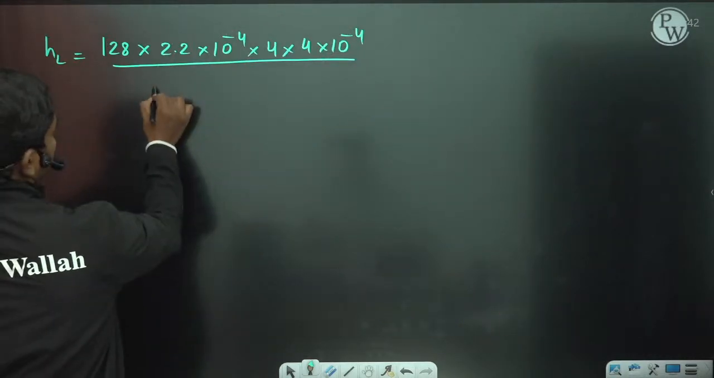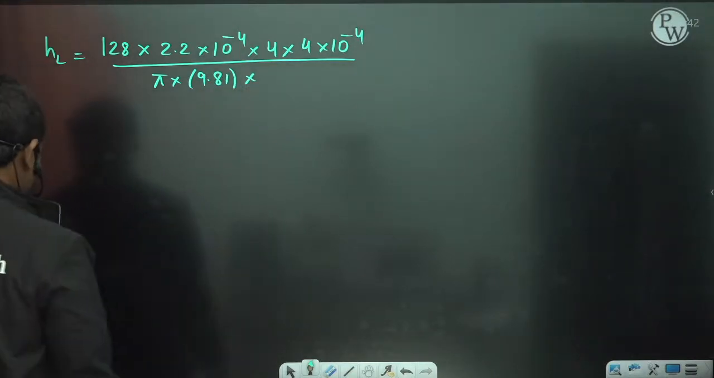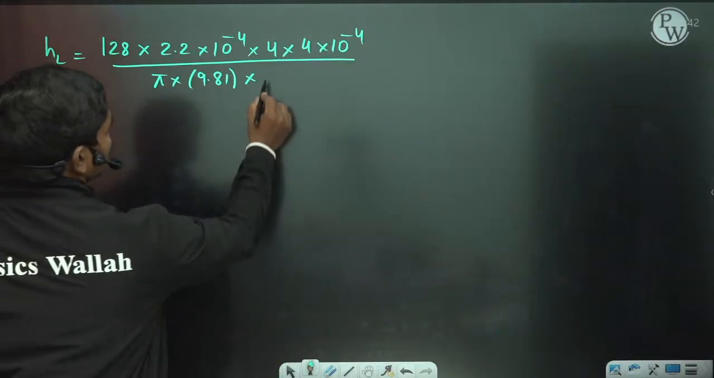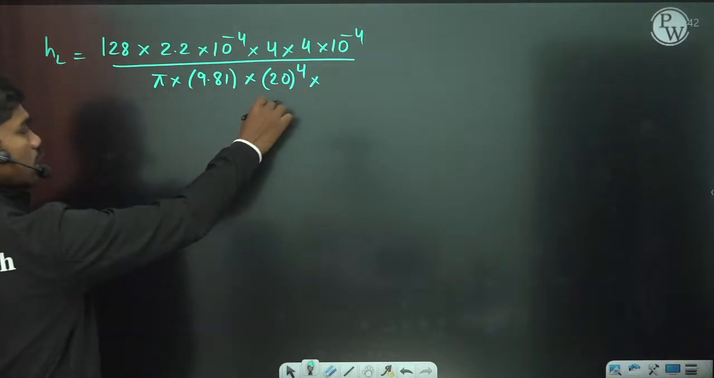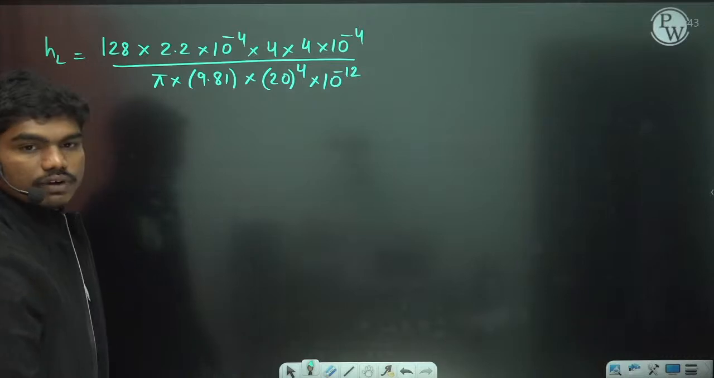So pi times 9.81 times d to the power 4. What is the diameter? 20 mm, correct? So 20 mm to the power 4. Converting mm to meters, the cube gives 10 to the power minus 3, so 10 to the power minus 12 totally. I hope now it's correct, right?